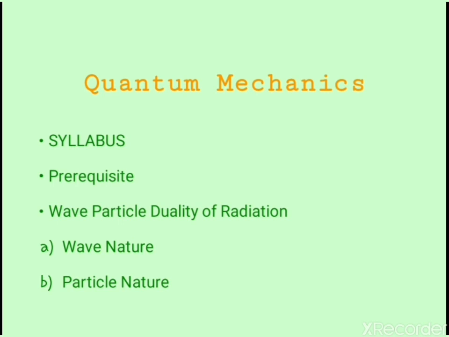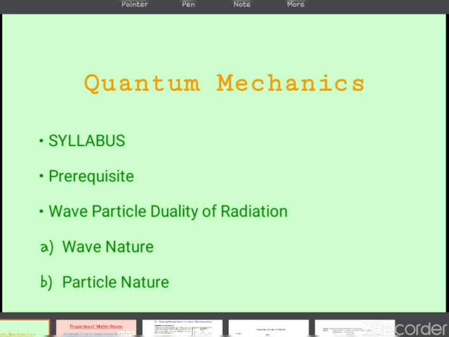Phenomena like photoelectric effect, Compton effect, and black body radiation show electromagnetic radiation having particle nature. So this is how we can see electromagnetic radiations must have dual characteristics, wave and particle. That's why radiation is composed of wave nature and particle nature, and exactly this is called wave-particle duality.